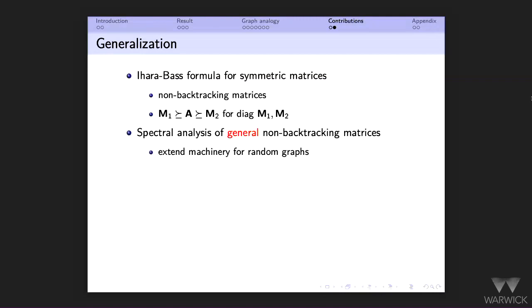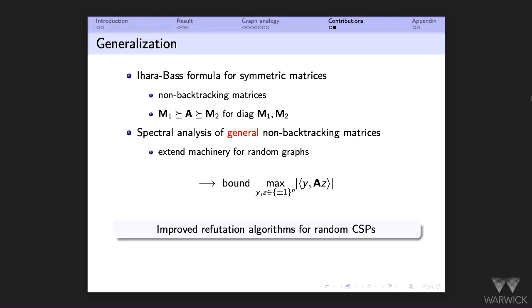And now you can carry out spectral analysis on these non-backtracking matrices. You again borrow from this machinery that's already there for random graphs, and you start from that. And this gives a bound on this infinity to 1 norm for symmetric matrices in general.